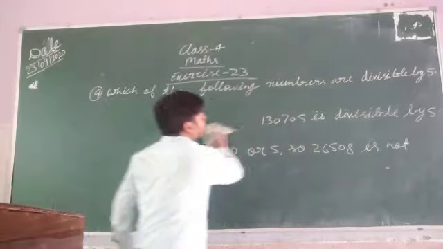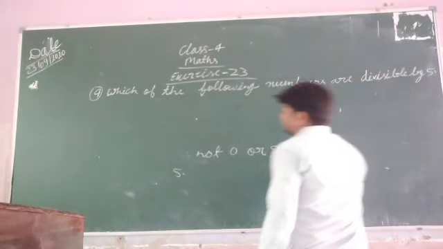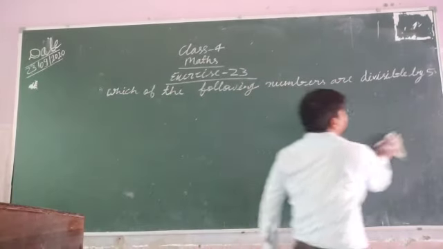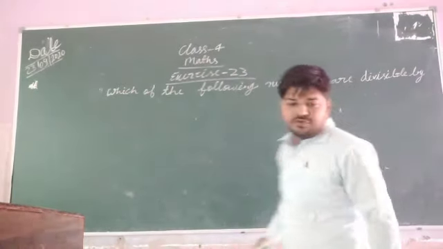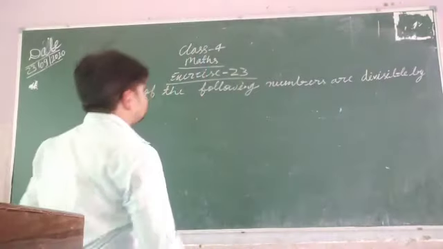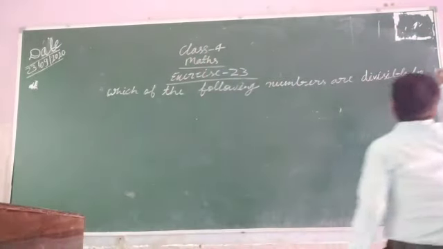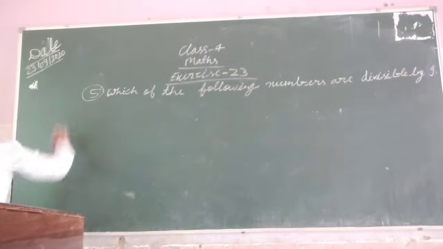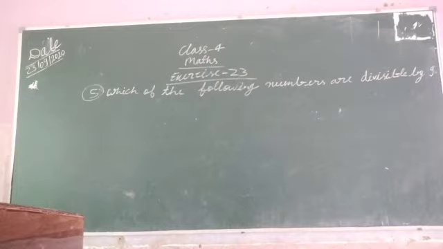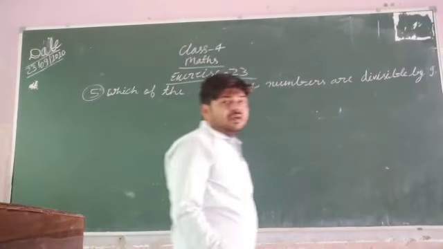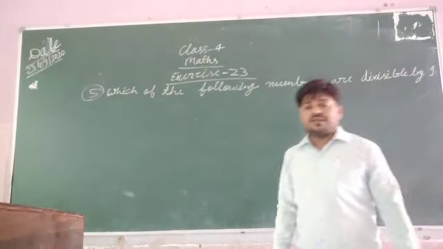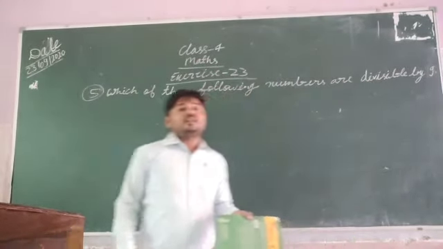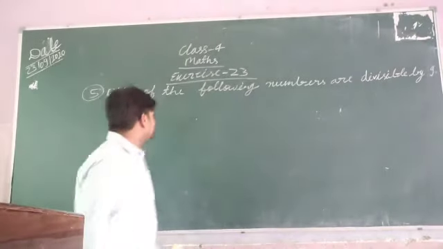Which of the following numbers is divisible by 9? Now you have to check the divisibility rule of 9. So like the divisibility rule of 3, in the divisibility rule of 9 you also have to check the sum of digits. If the sum of digits is divisible by 9, then that number will also be divisible by 9.